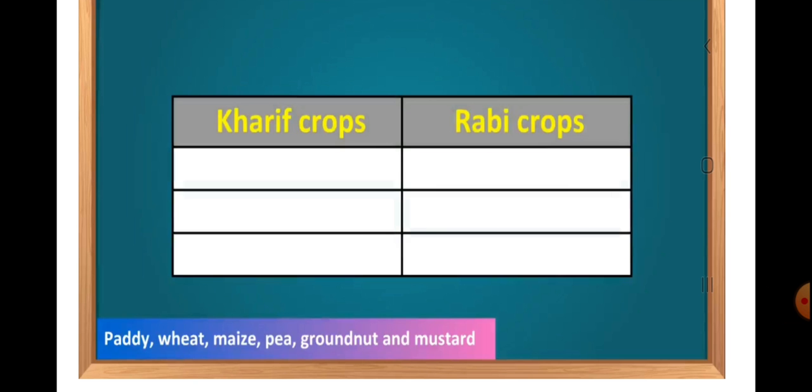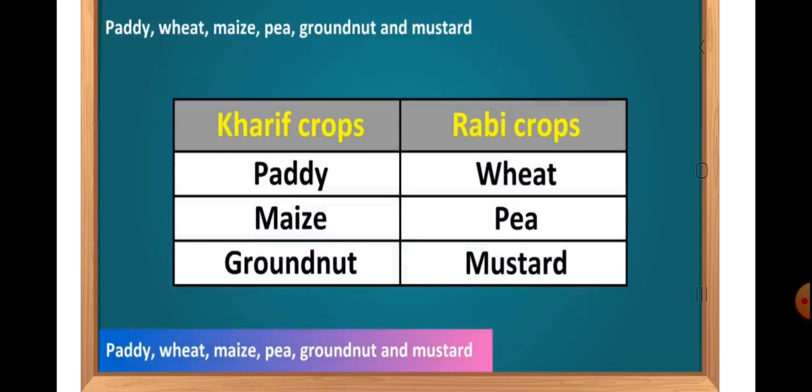You have to just note it down in your notebook. Written? Okay. So now I'm going to tell you the right answer. Paddy, maize and groundnut are kharif crops, whereas wheat, pea and mustard are rabi crops.